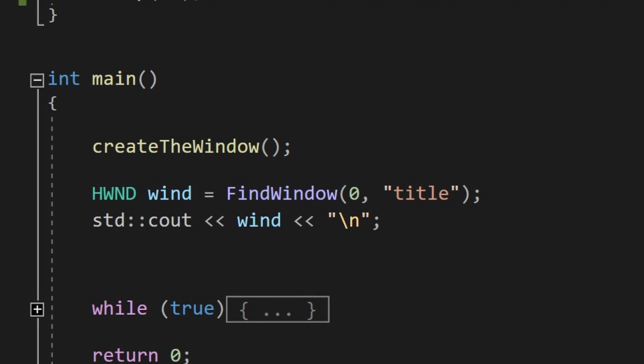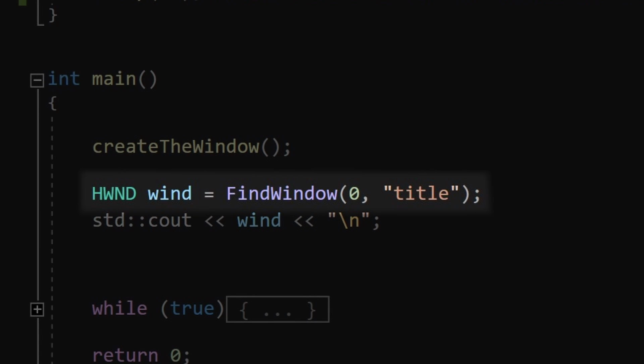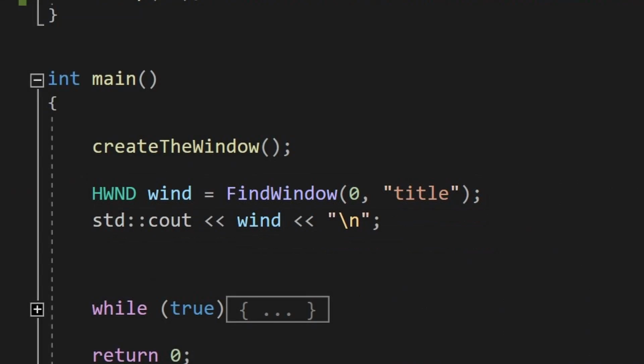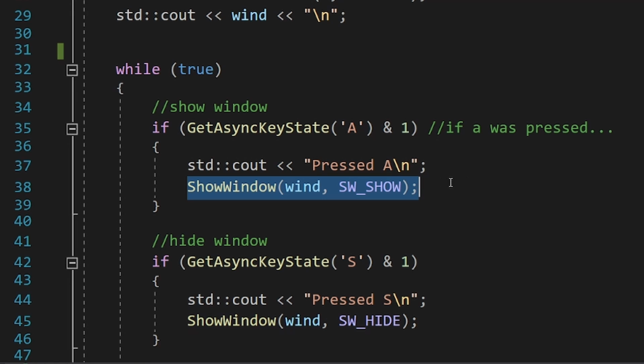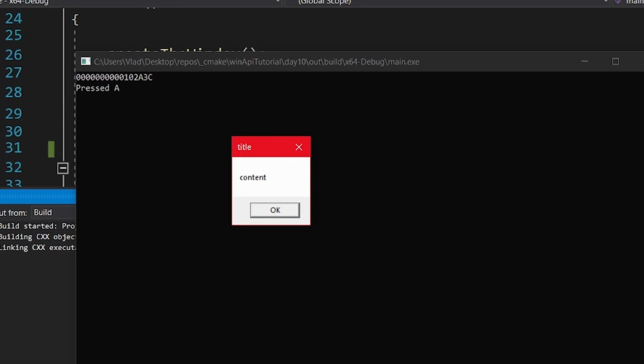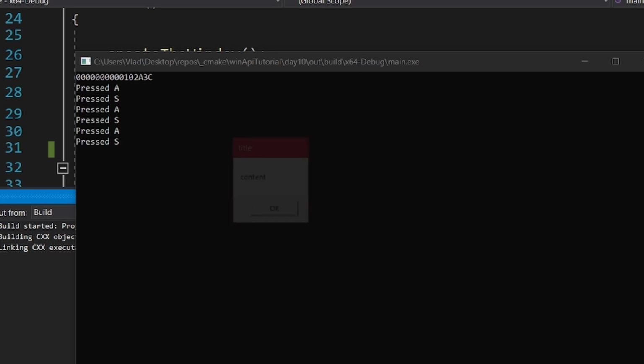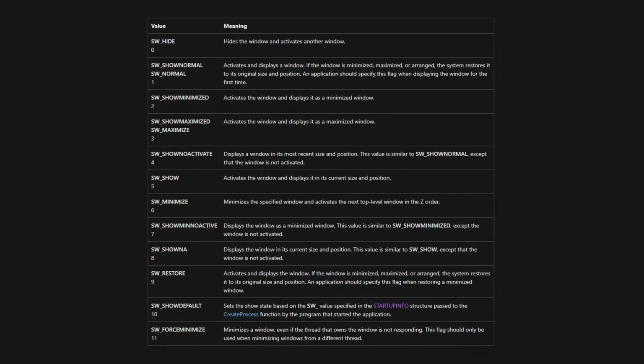Now we need to get a handle to our window, and the easiest way of doing this is to call FindWindow. This will find the window by title and will return you a handle to the window. You can ignore the first parameter. Now, with your HWND, you can do all sorts of stuff to that window. The simplest function that we can call is ShowWindow. The first parameter is a handle to the window, and the second is the flag specifying how we want to show our window. And there are also some other strange flags besides show or hide.